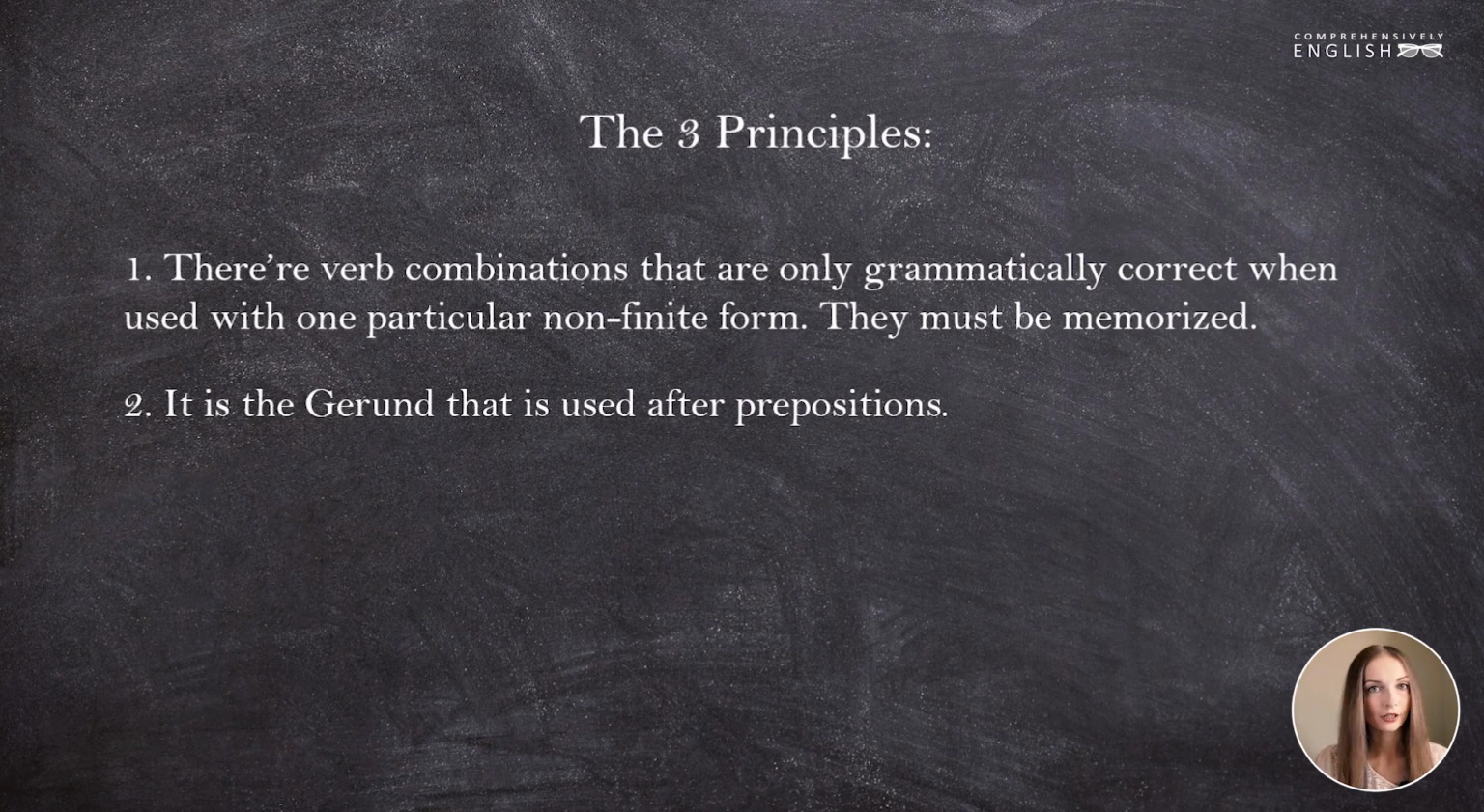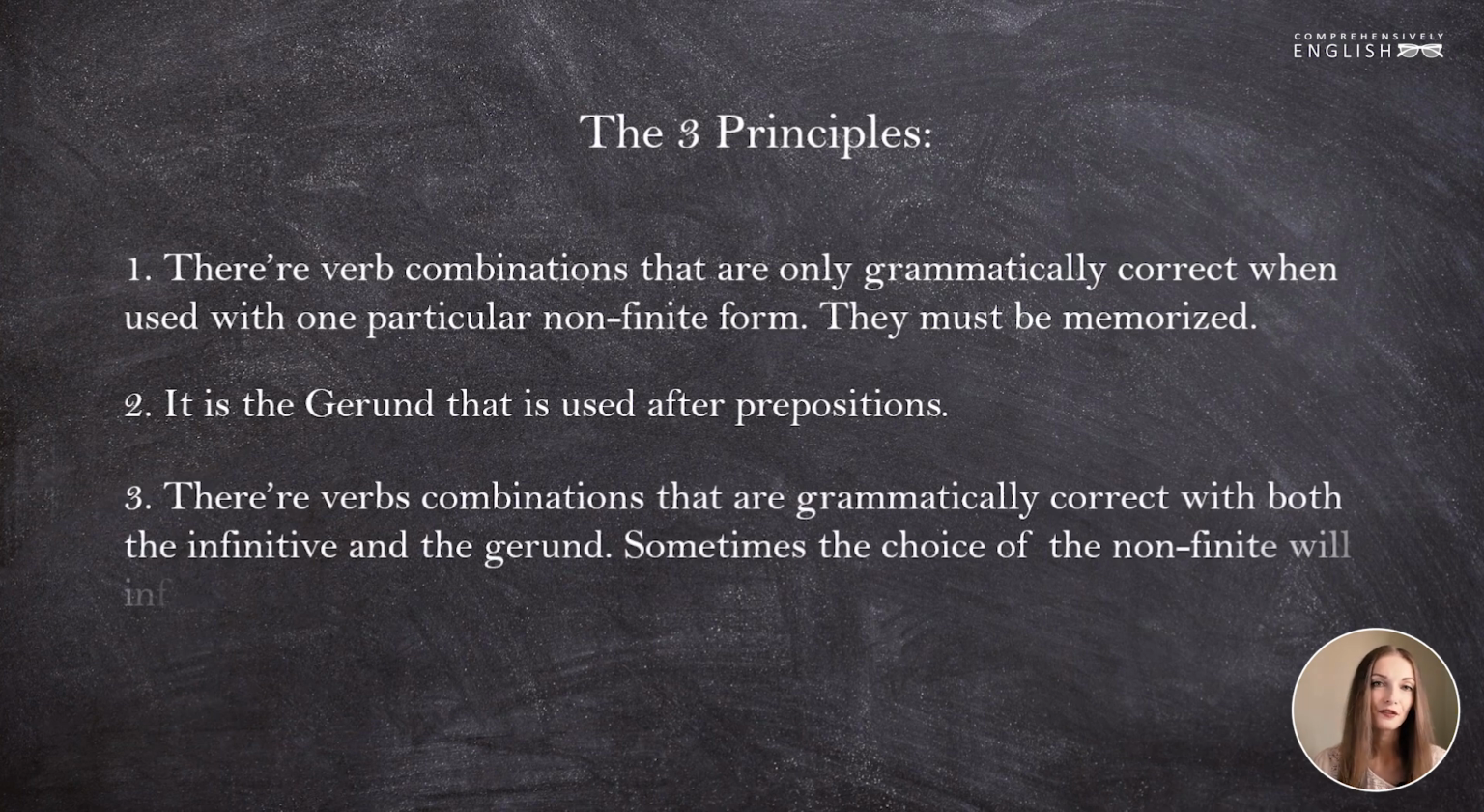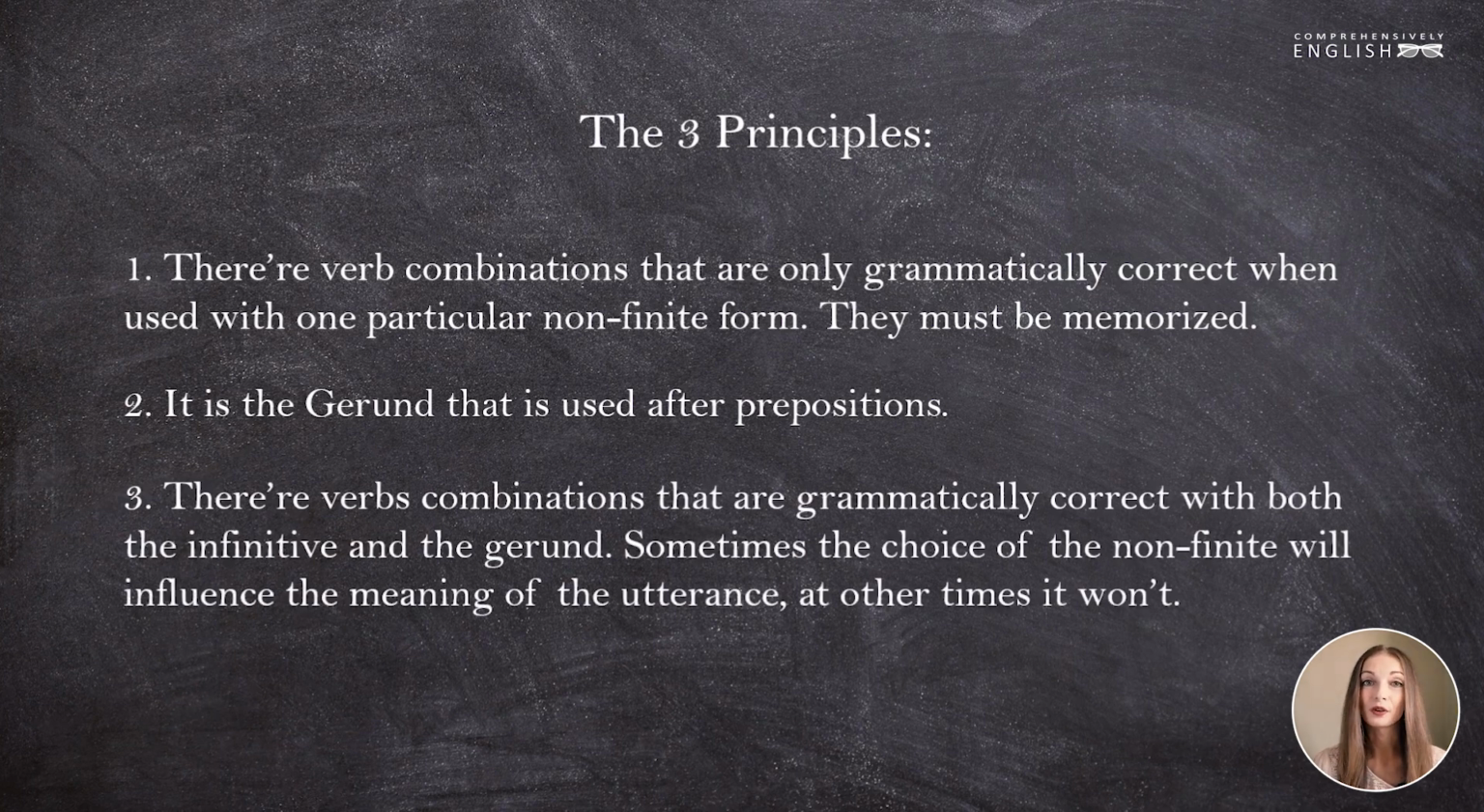English has a lot of phrasal verbs, and as phrasal verbs normally end in a preposition, they are normally followed by the gerund. And the third thing to remember is that there are verbs that are used with both the infinitive and the gerund. Sometimes the meaning is changed, sometimes it's not, and this is something that you want to clarify, because your sentence might be correct, though it will express not the thing that you intended it to express. Let's start with the first group, the verbs that you should memorize.